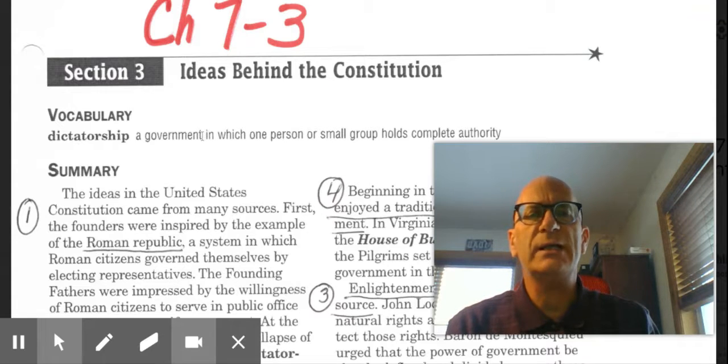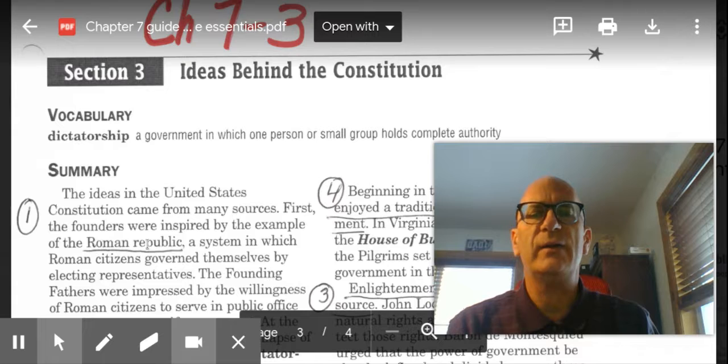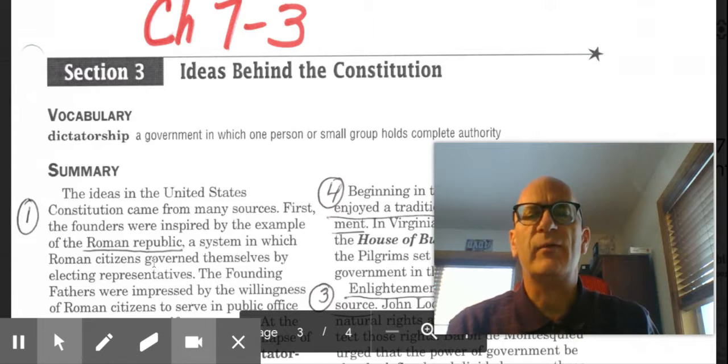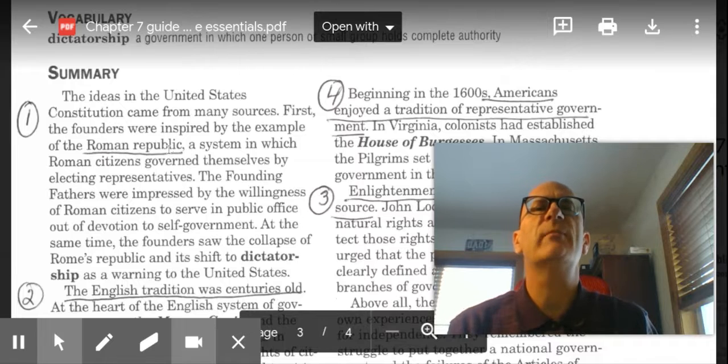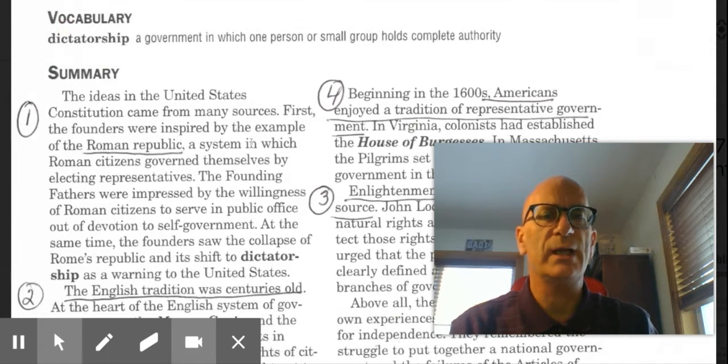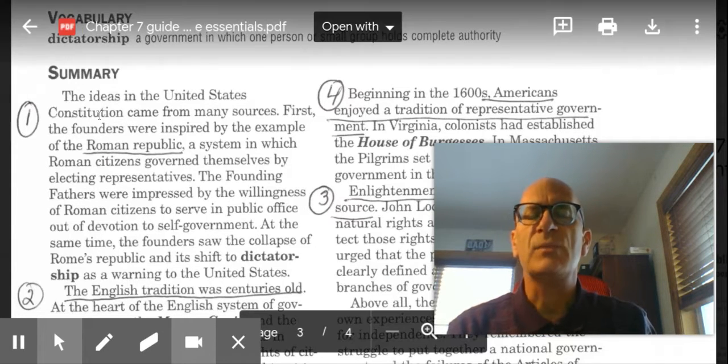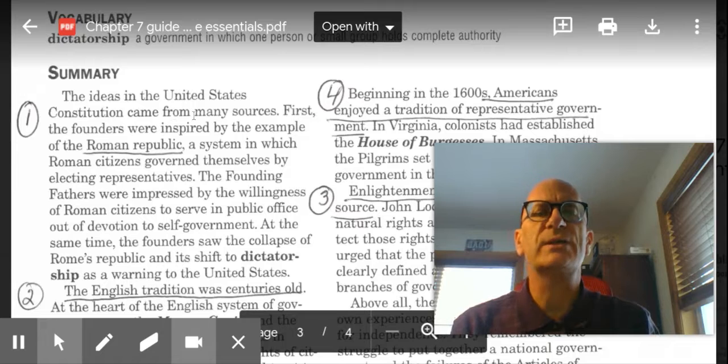Let's get right into where the ideas behind the Constitution have come from. The ideas in the United States Constitution come from many sources, and we're going to examine these today. I've got the reading organized into really four sections. The ideas in the United States come from many sources.